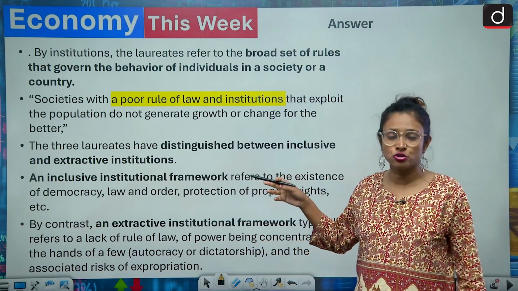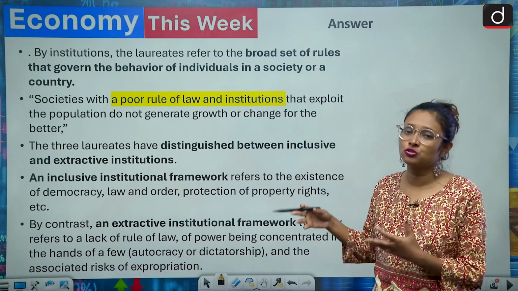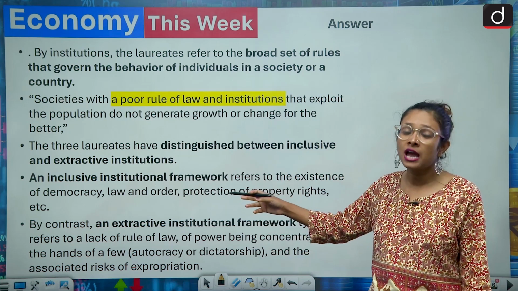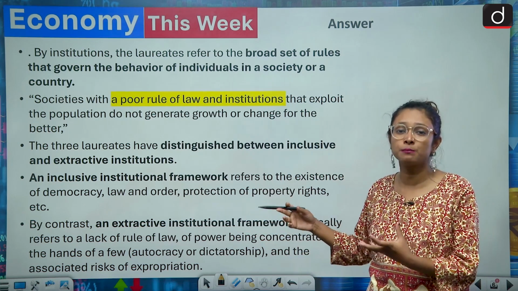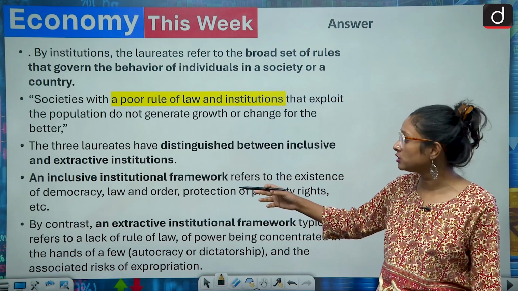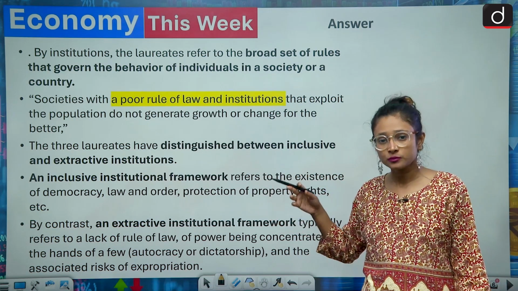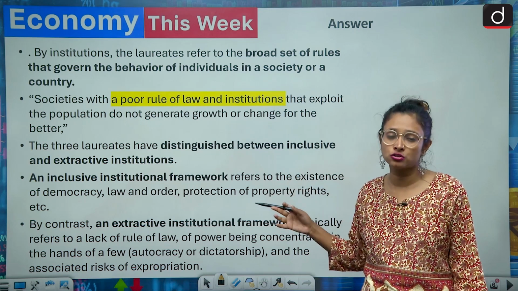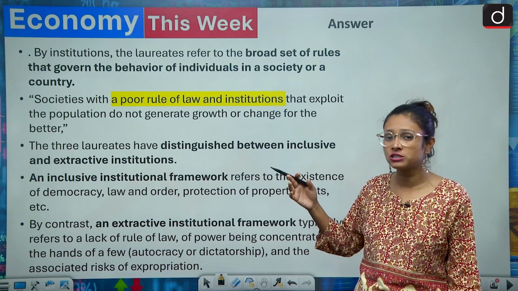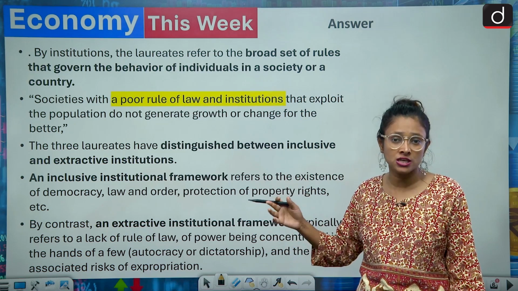So inclusive institutions mean democratic, more liberal values. Extractive institutions mean autocracy, where power remains with a few. Here only a few have powers, and they decide how they will govern their citizens. This is about inclusive and extractive institutions, and they have said that those countries which followed the path of inclusive institutions are prosperous. But many experts have raised questions on these findings, and they said that this particular principle is not applicable to India and China.